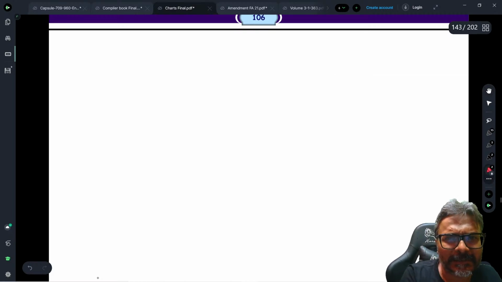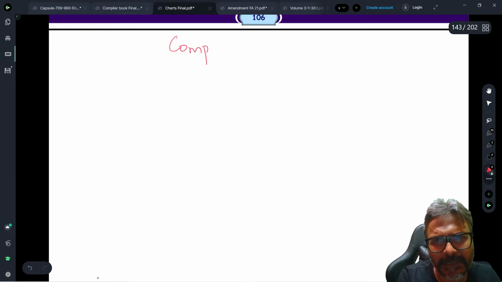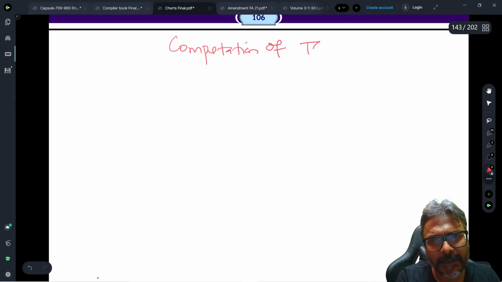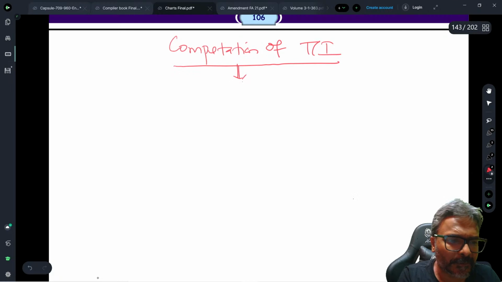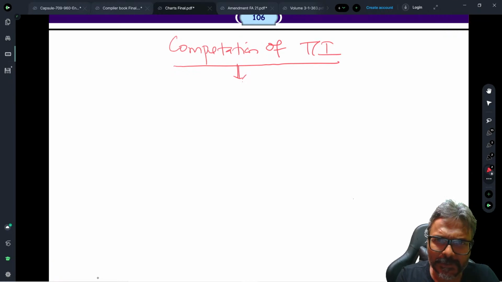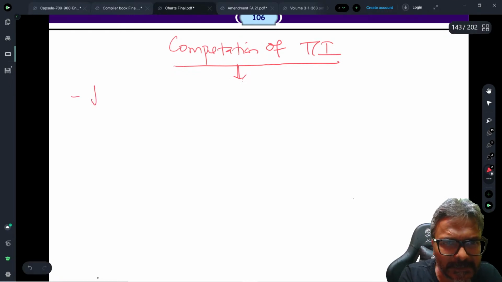I'll make a particular format so that at least everyone is clear on this one. Computation of total income. Now, there are a couple of controversies which I can mark straight away for all of you. A couple of controversies, students, I can tell you straight away. The first is this one.